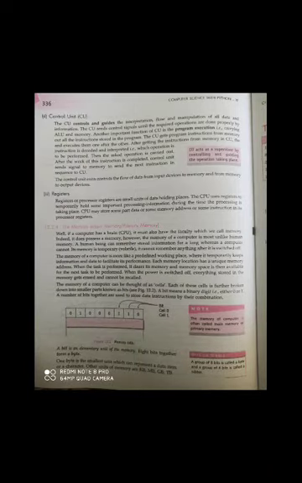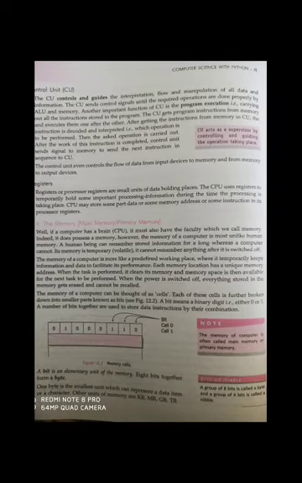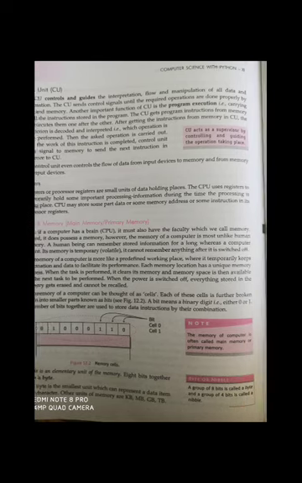Okay, the second one is control unit. The control unit is called the brain of the computer and guides the computer, and it controls all the resources in the computer, such as it controls keyboard, it controls monitor, it controls mouse, it controls printer.